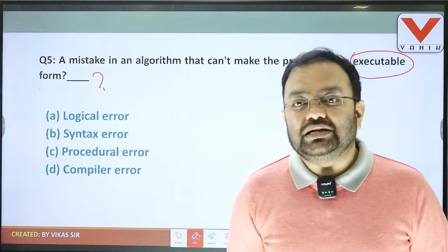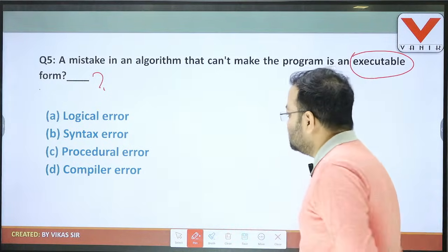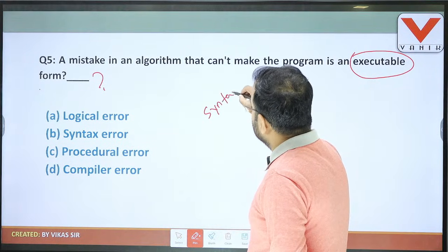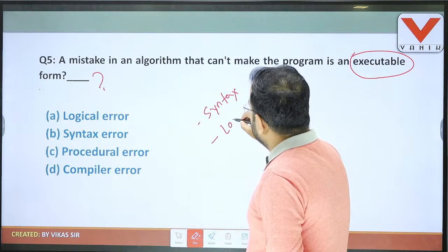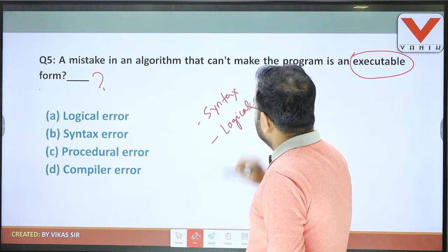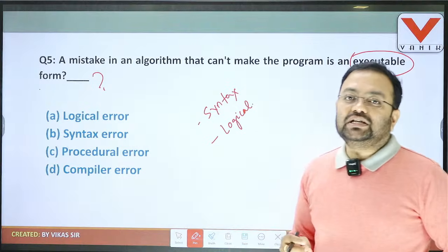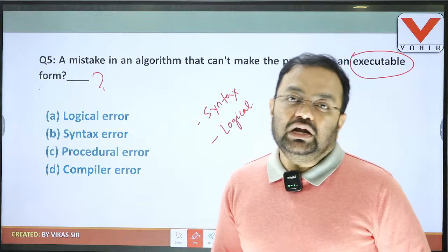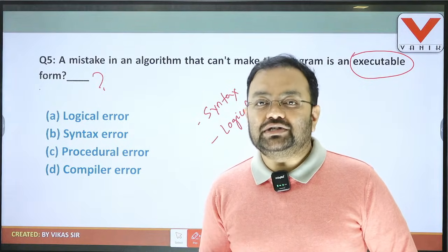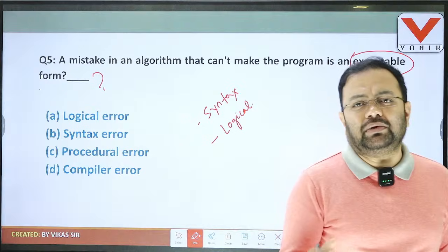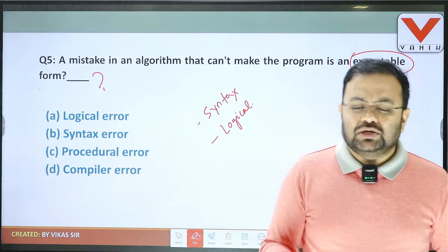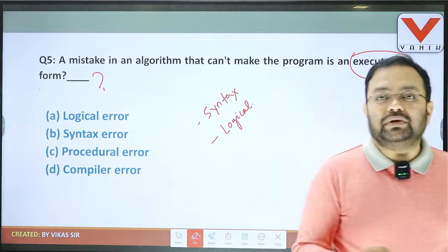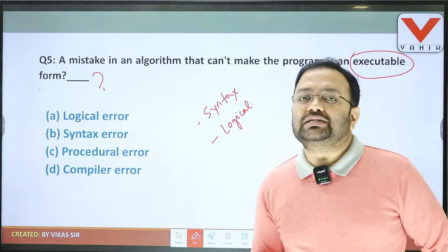One is syntax error, another is logical error. So I'm mentioning here the terms. One is syntax error, another is logical error. So syntax error is basically related to syntax, meaning the structure of writing the computer program, relevant to spelling mistakes or grammatical mistakes like comma, bracket, parenthesis, capital letter, uppercase, lowercase. So this is related to the structure of writing the computer program. Okay. So if this type of mistake is there, then simply it is known as the syntax error.